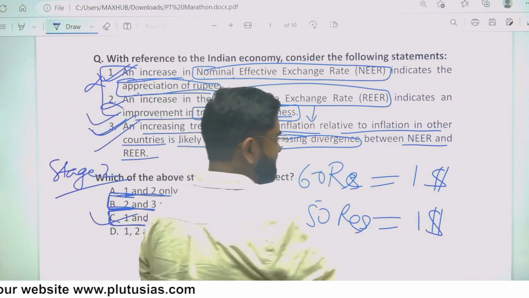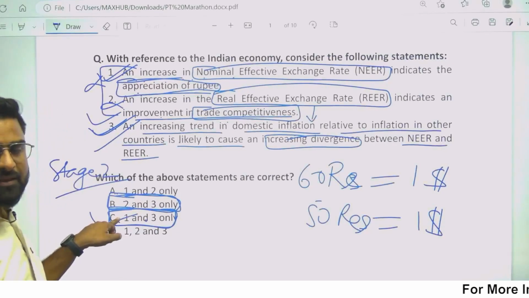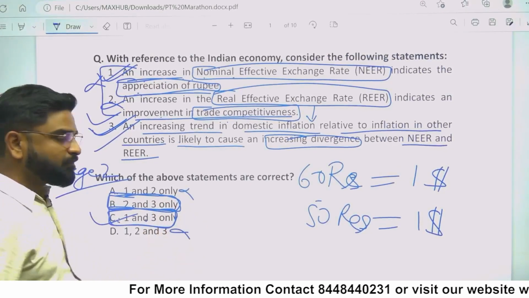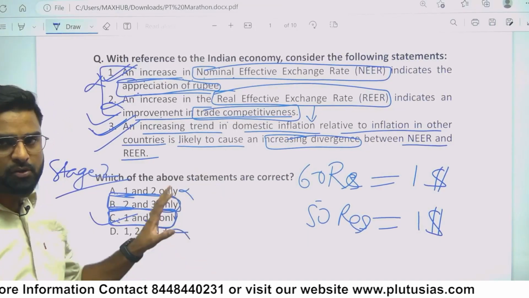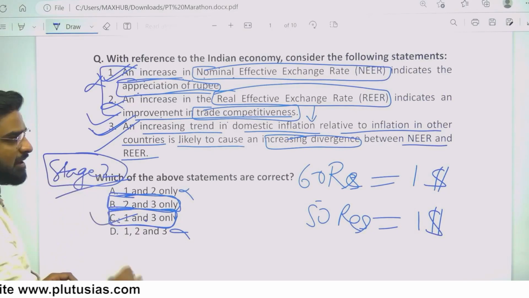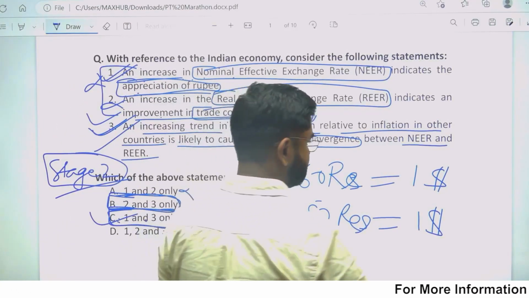I hope this makes sense. But nonetheless, if you are confused between 2 and 3, B and C, then you will attempt this question because you have already eliminated these two. You have eliminated 50% of the options. Now you can attempt this question, but not in the first stage. In the second stage of answer marking. In the first stage you will mark only the questions you know absolutely. Keep that in mind.